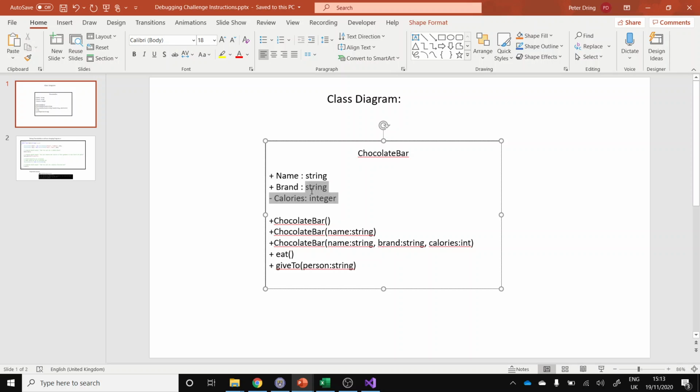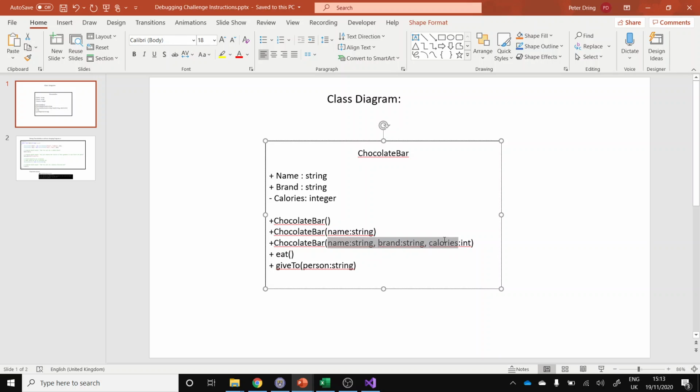The chocolate bar has 3 attributes, so variables inside your class that we need to remember for each instance of that class. We want to know the name of each chocolate bar, like a Boost, the brand, like Cadbury, and the number of calories. There are 3 different constructors, so it's possible to make a chocolate bar without knowing any of the attributes. It's possible to make a new instance of the chocolate bar class just by saying this is a Twix or this is a Bounty.